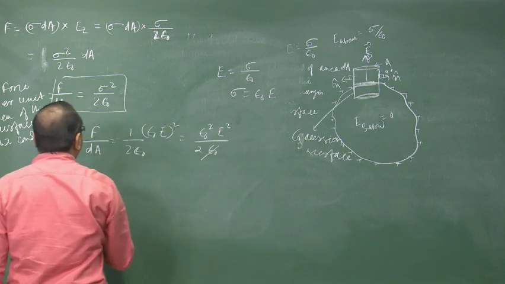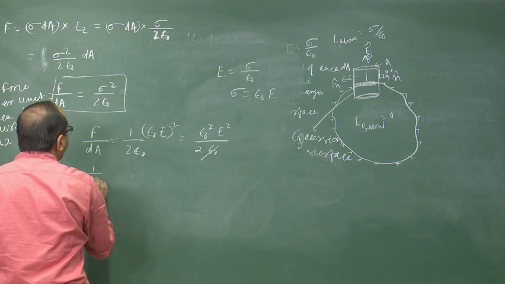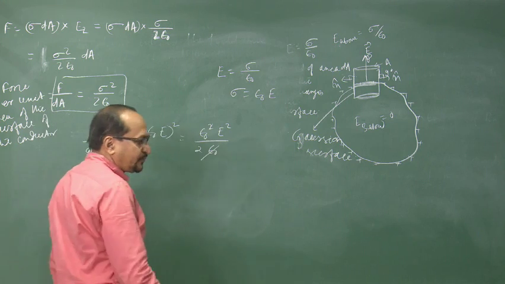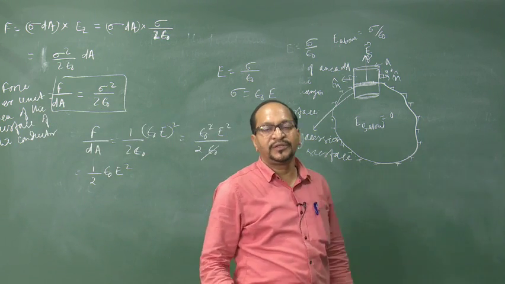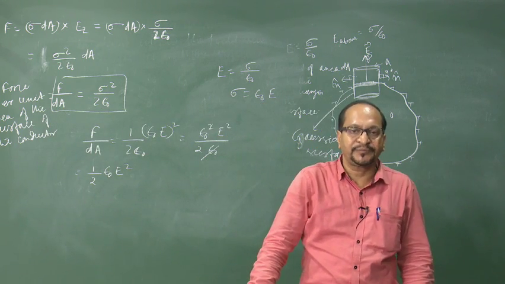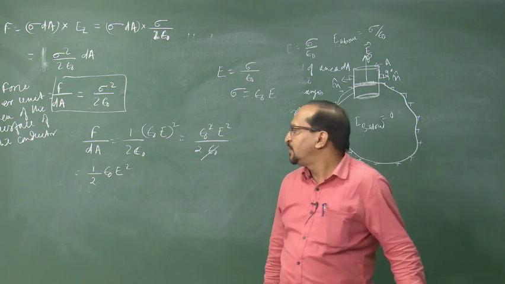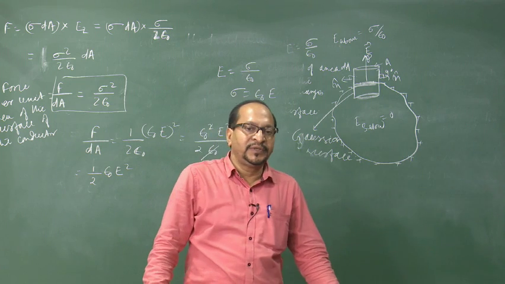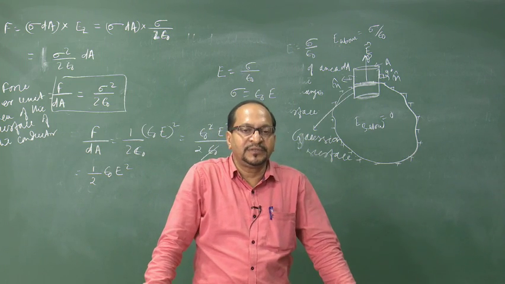Cancelling, that is equal to half epsilon naught E square. So, this is the force per unit area of the surface of a charged conductor.